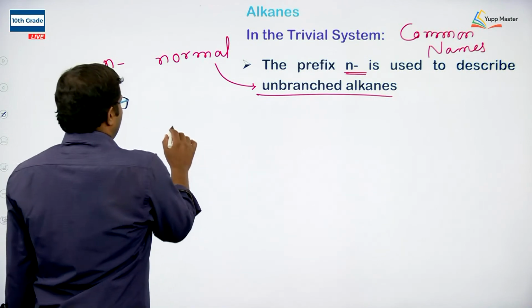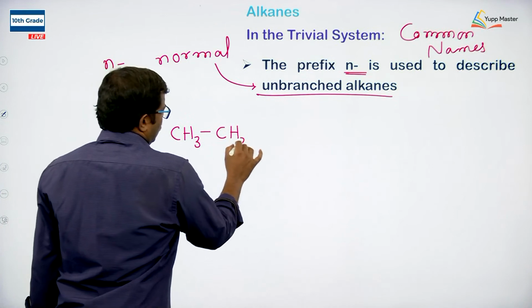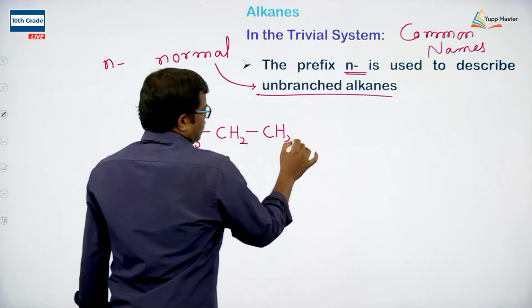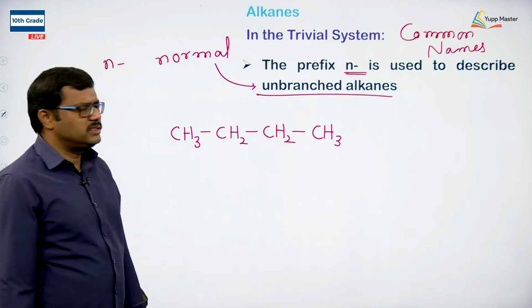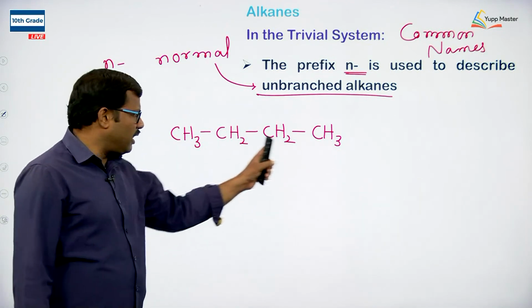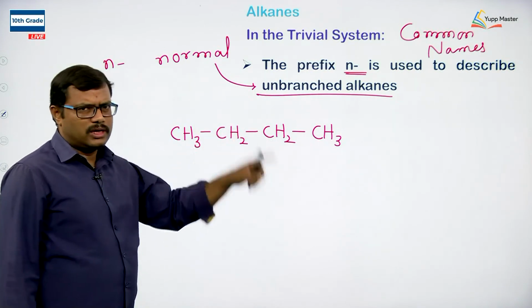For example, if we have CH3, CH2, CH2, CH3, we have 4 carbon atoms in the chain and all the carbon atoms are present in a straight fashion, no branching, and there is no other carbon attached here and there.